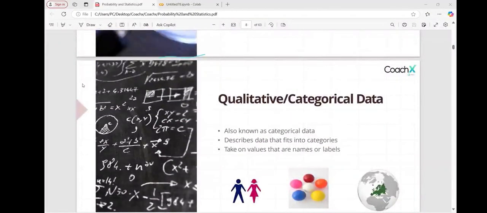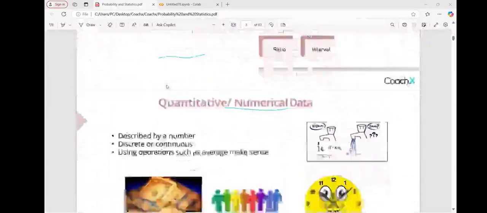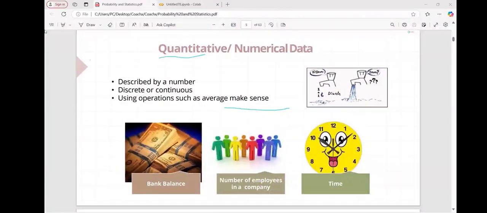See, this is qualitative data. Whenever we have categorical data, we need to check the quality first. That's the reason it is called qualitative data. We can call it qualitative or categorical data. Now we are going to understand quantitative data, which is quantitative or numerical data. Quantitative data always has a numerical data type.